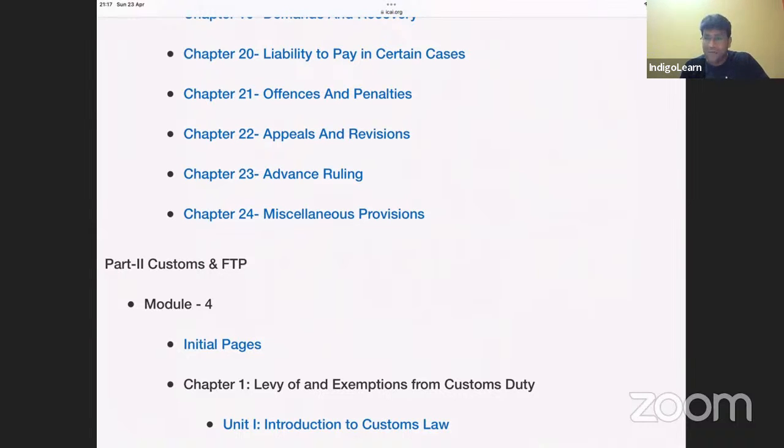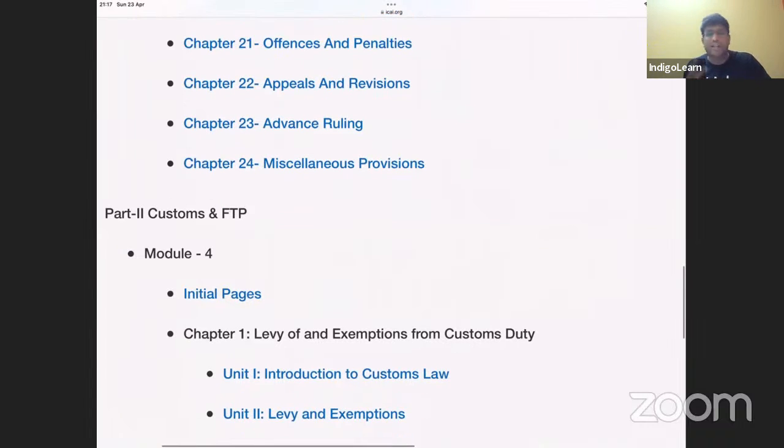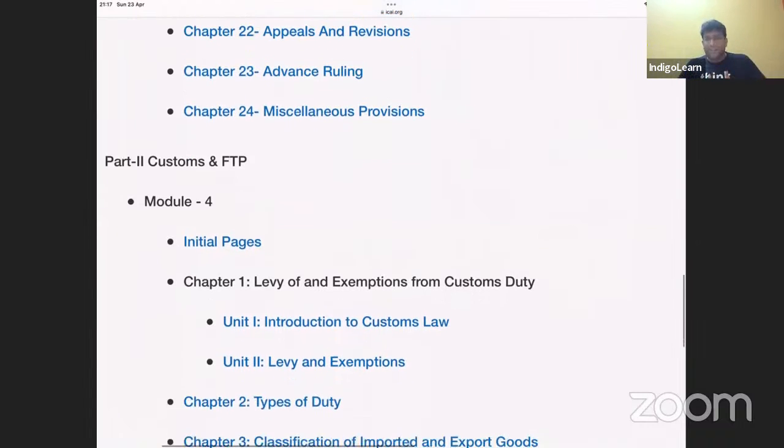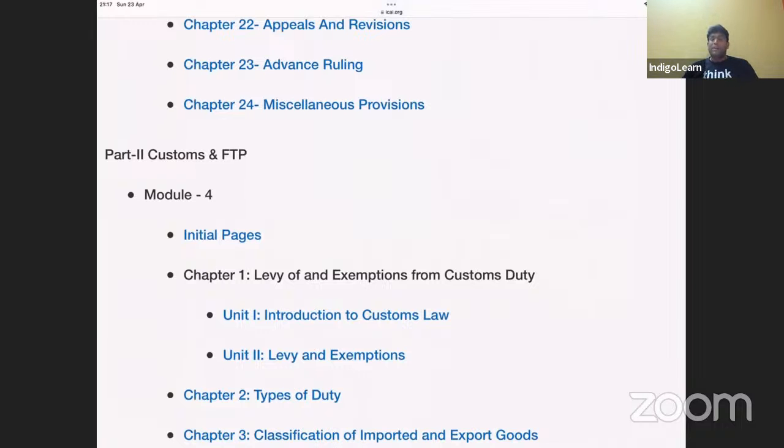Clear, friends? Then after that, we have a procedural topic of advance ruling, where we go to AAR, the authority for advance ruling. We can go to AAR for any matter, be it rate of tax, value of supply, availability of ITC, everything. But we can't go to the advance ruling authority for determination of matters related to place of supply, because the advance ruling authority is a state level authority. How can a state level authority decide matters related to place of supply?